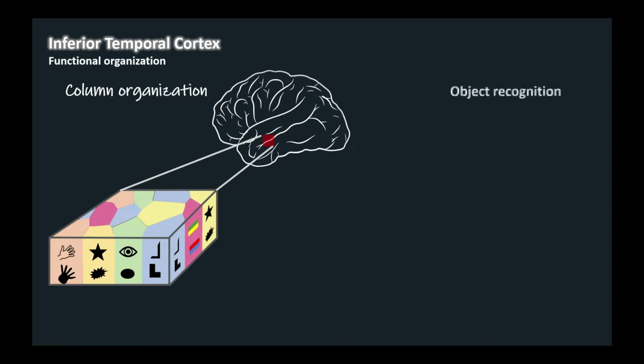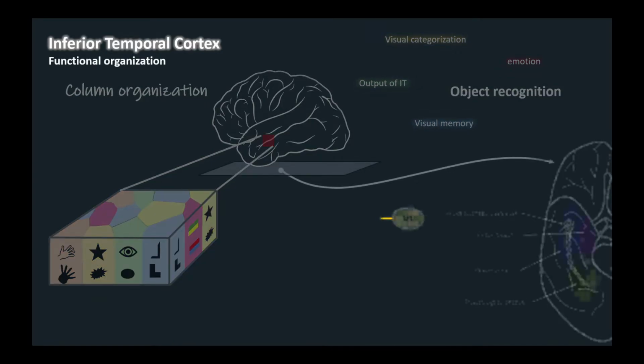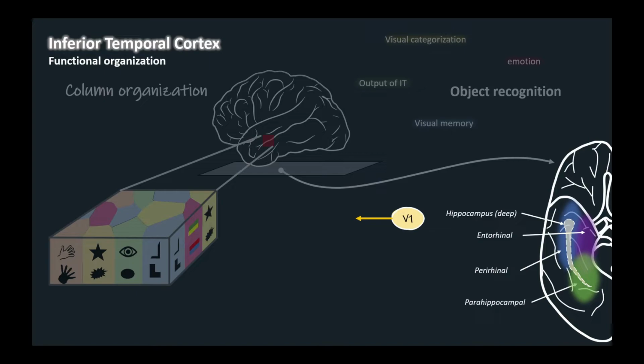Object recognition is intimately intertwined with visual categorization, visual memory, and emotion, and the outputs of the inferior temporal cortex contribute to these functions. Among the principal projections are those to the perirhinal and parahippocampal cortices, which lie medially adjacent to the ventral surface of the inferior temporal cortex.